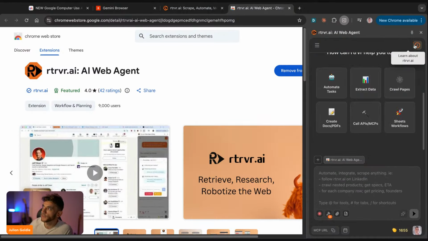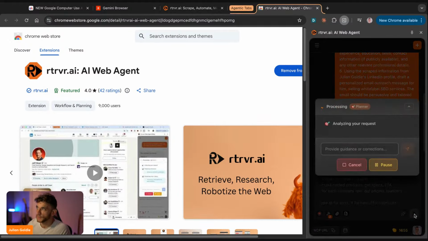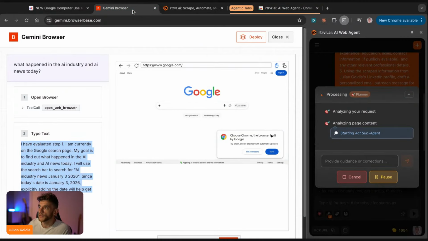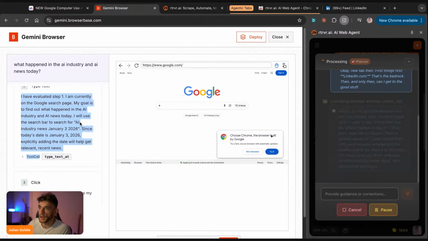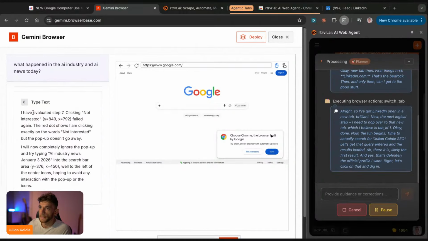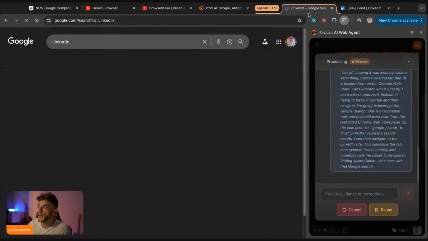So if we click on the plus sign to start a new chat here, then we're going to type in the same prompt, just to show you an example. We're going to click on start. And now we've got two browser agents working at the same time, because we have Gemini browser working in the background, as you can see, and then we can also use Retriever AI as well, right?